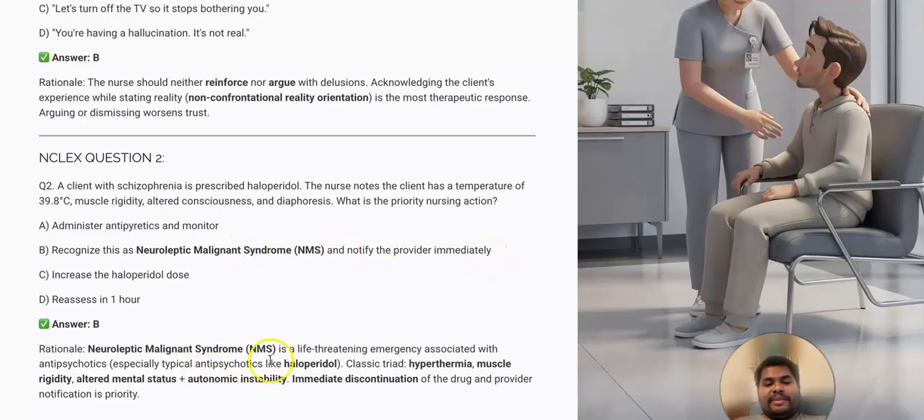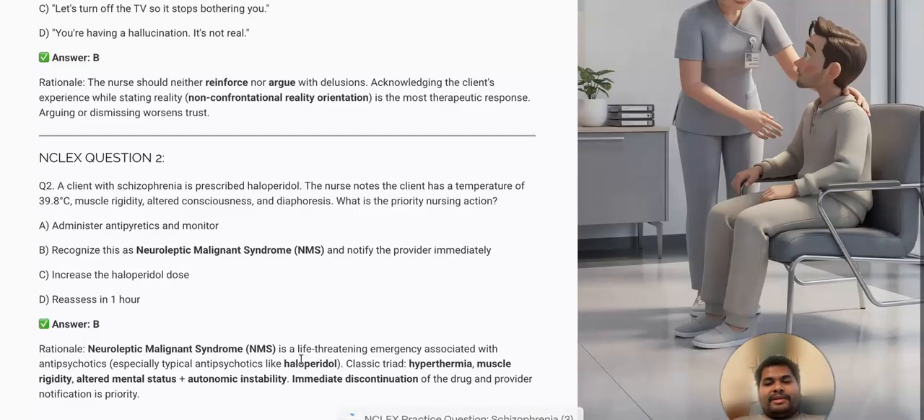So the rationale is neuroleptic malignant syndrome is a life-threatening emergency associated with antipsychotics, especially typical antipsychotics like haloperidol. The classical tetrad includes hyperthermia, muscle rigidity, altered mental status, and autonomic instability. Immediate discontinuation of the drug and provider notification is the priority.